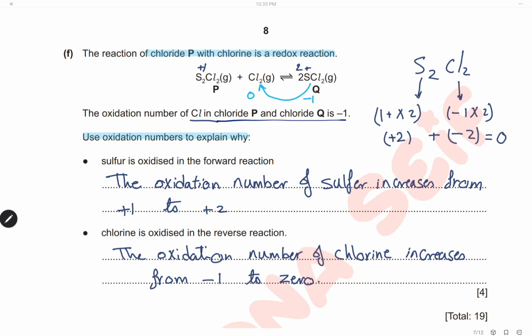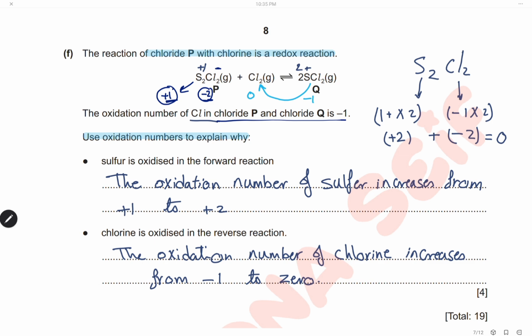Let's check the forward reaction from S2Cl2. Here, the chloride ion has one negative charge, so we have two chloride ions, a total of two negative charges. The two sulfur ions will each have +1 charge, so the total will be +2. +2 and -2, so the molecule is neutral.